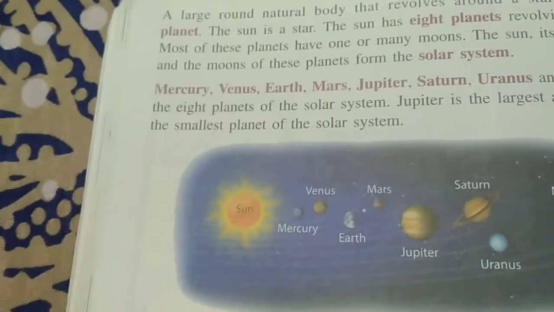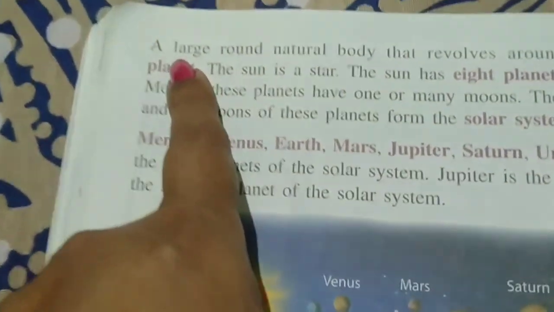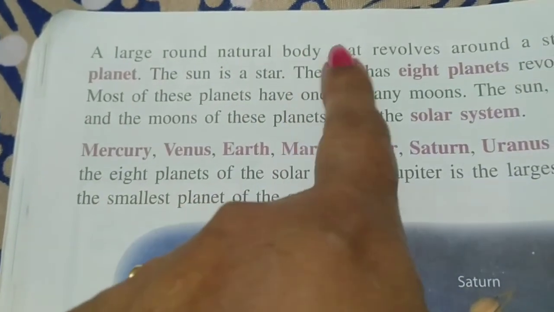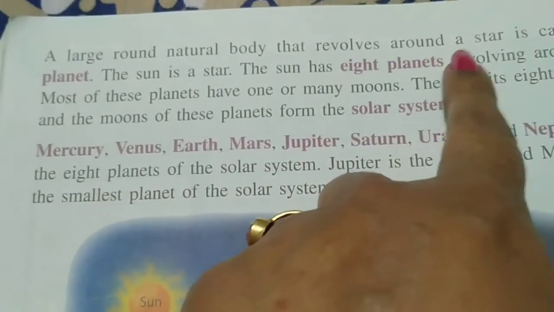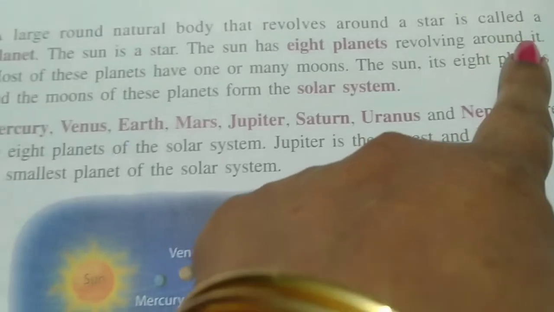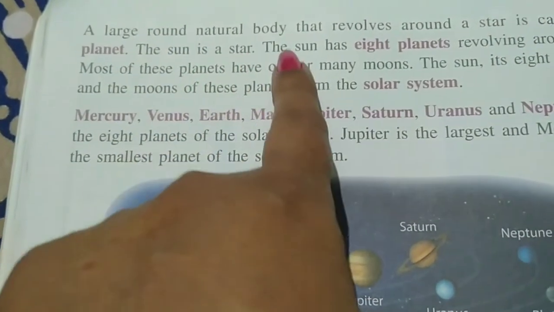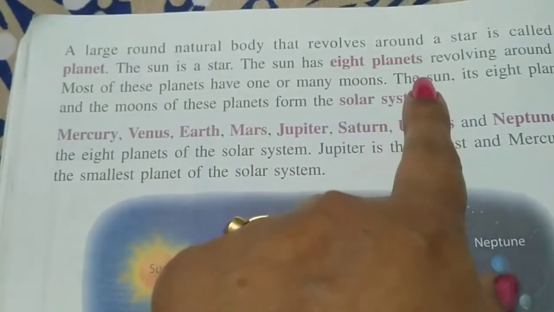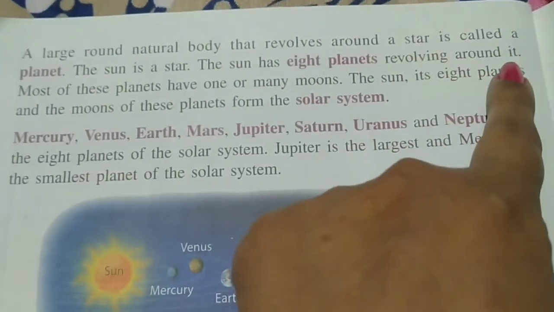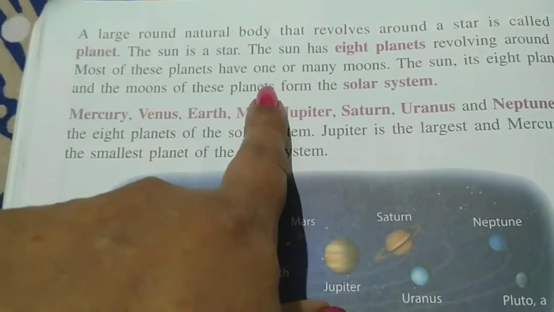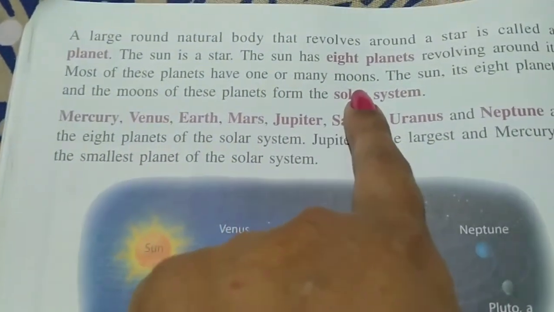Now, page number 126. A large round natural body that revolves around a star is called a planet. The sun is a star. The sun has 8 planets revolving around it. Most of these planets have one or many moons.